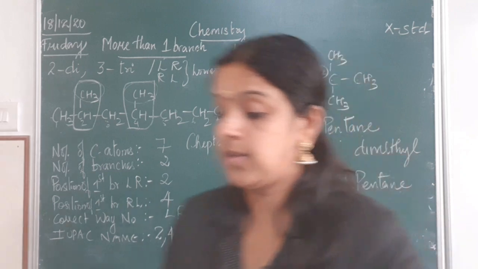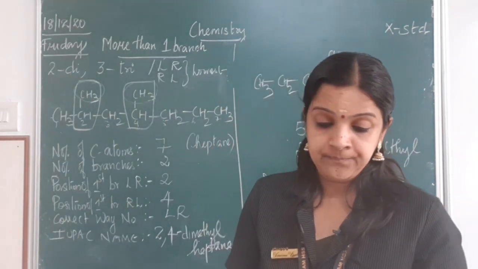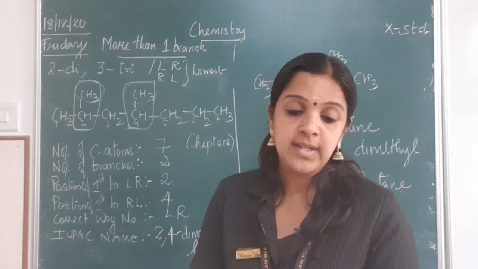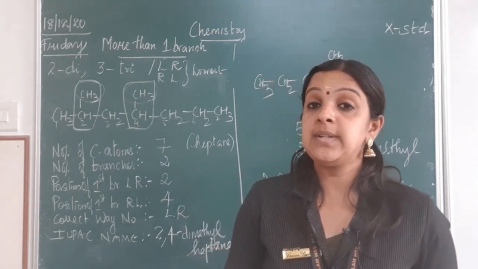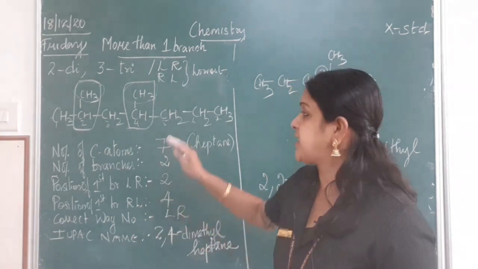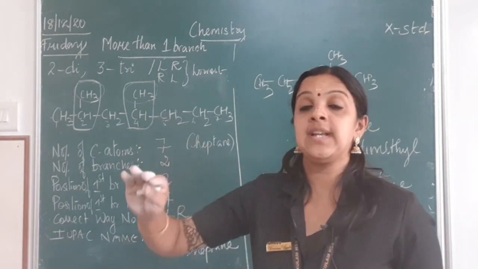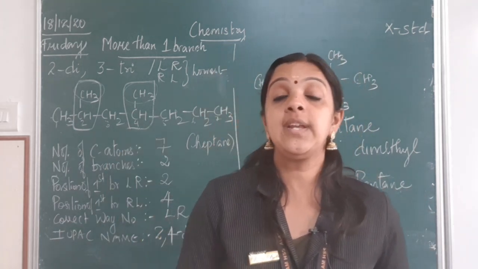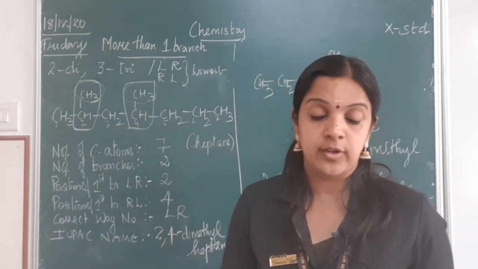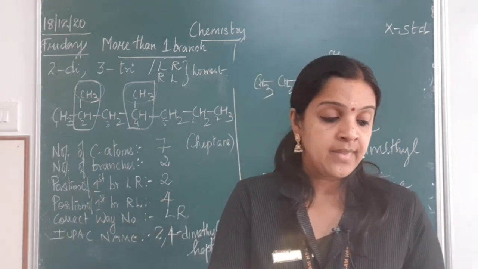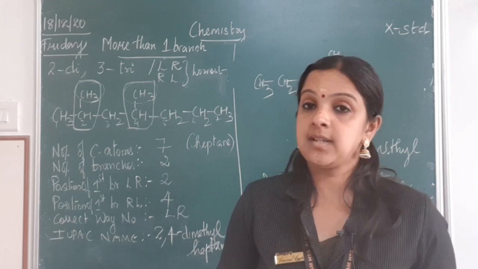Are you able to follow, children, with this? So we'll stop with this. You can do the rest of the homework that is given. From next class we will learn with the name how to draw the structure. Because here structures are given, we are giving the name for it. Once the IUPAC name is given, how should we draw the structure formula for it? So that we will learn, and then from the next class we will go into alkenes and aromatic compounds.